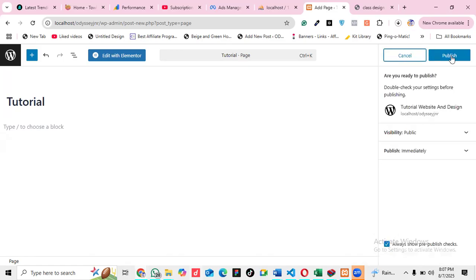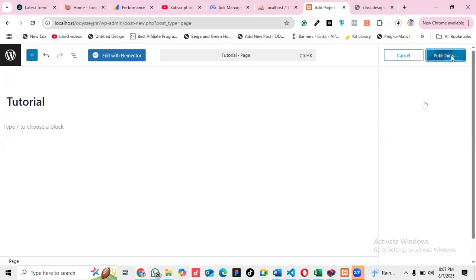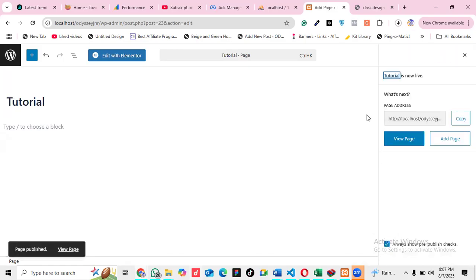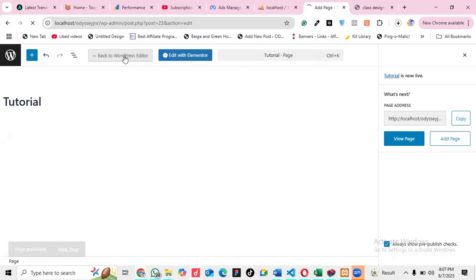Then I click on publish. Then after I've clicked on publish, I come to edit with Elementor and I click on it. So I'm waiting for it to load.